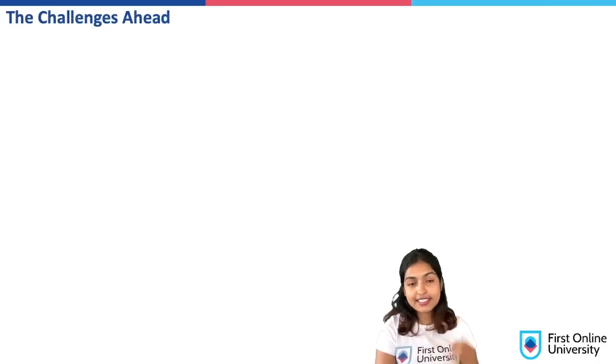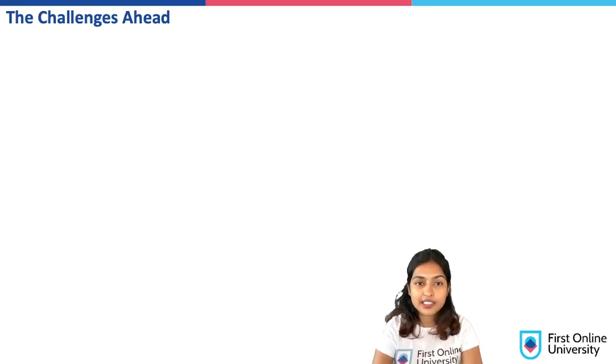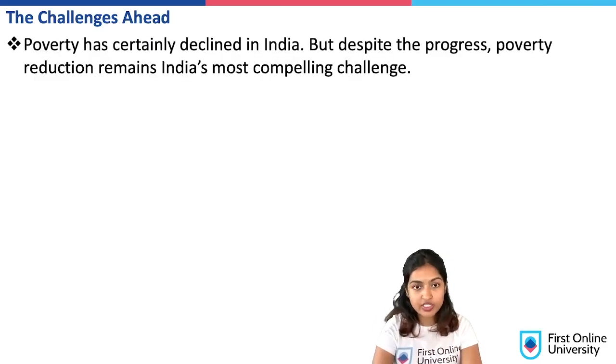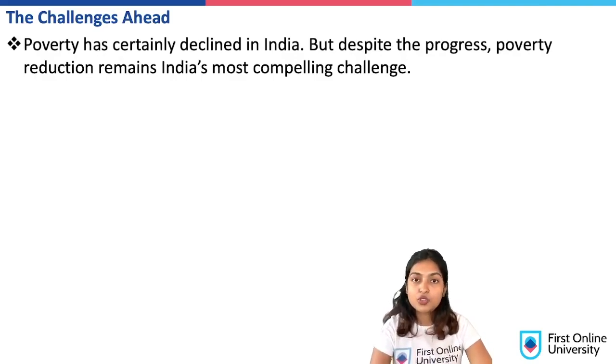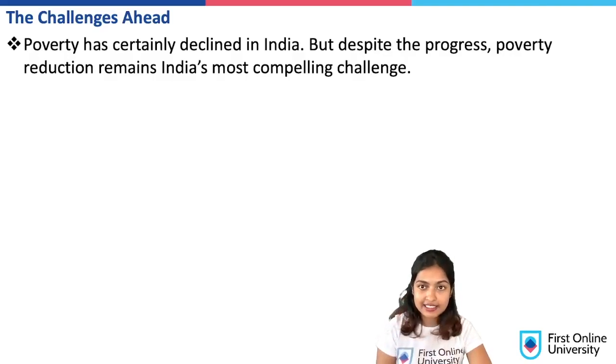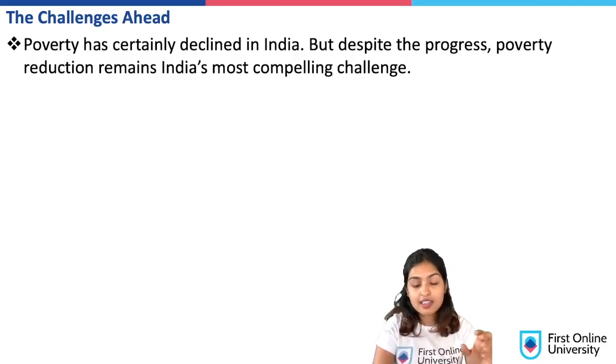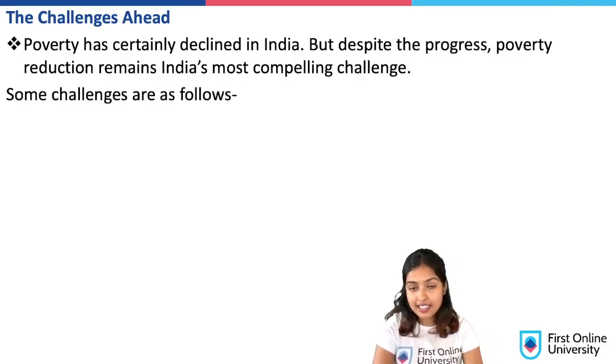Next we will be seeing the kind of challenges that this entire poverty brings about. What are the barriers for our country in achieving anti-poverty? As you've seen from the different poverty estimates in this chapter, poverty has decreased. But despite this decrease, there is still a certain number of poor people. And this number is because there are some challenges. And what are the challenges?